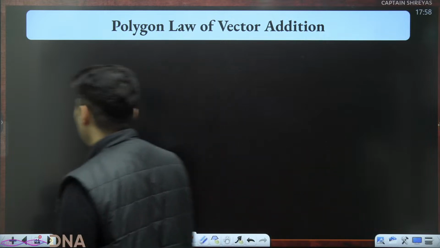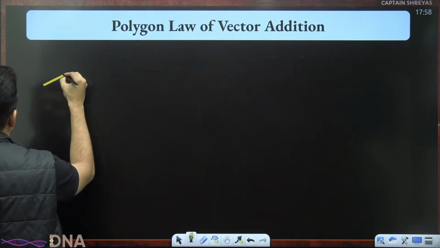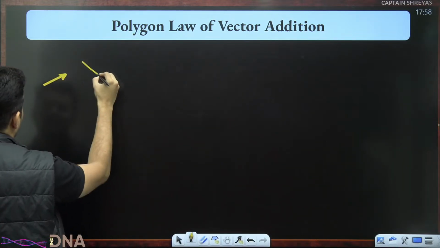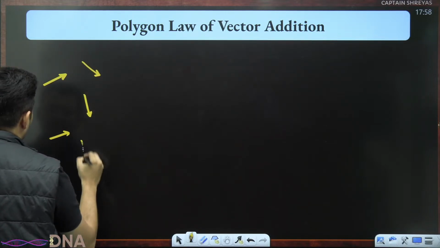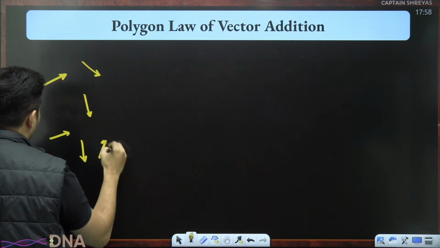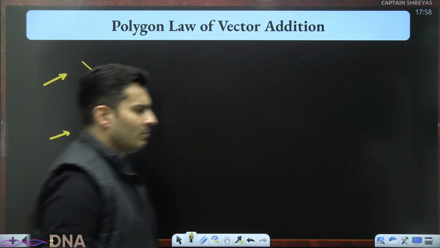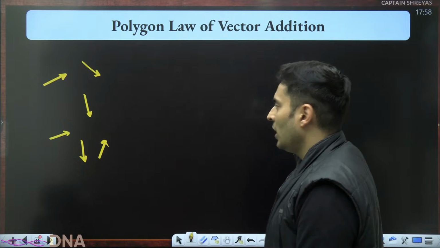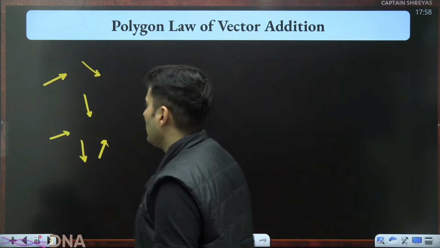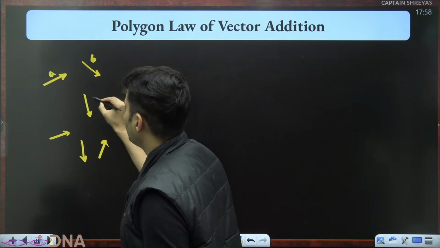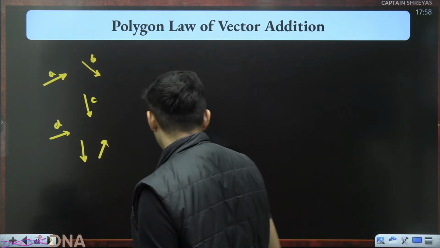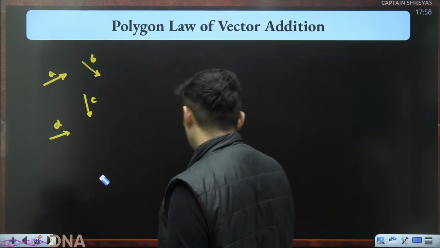Now you want to add many vectors. In life, you want many troubles, no issues. A vector is there, B vector is there, C vector is there, D vector is there, E vector is there, F vector is there. All these vectors, a bunch of them, you want to add them. Call them one by one. Okay, you come first. Let's say this is A, this is B, this is C. We took too many of them. Let's just keep 4 for now.